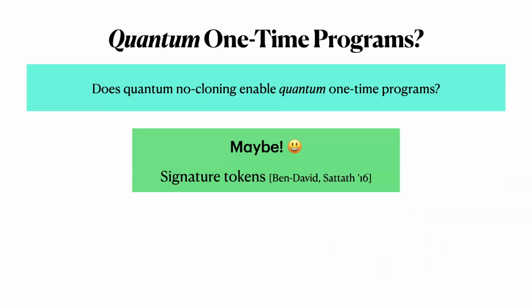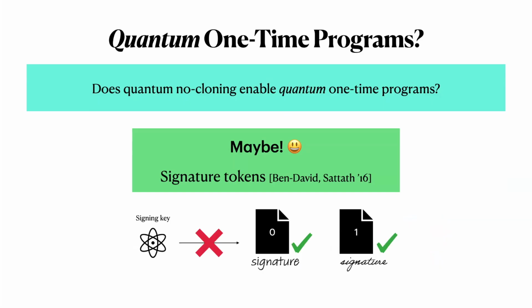It turns out that maybe we could construct one-time programs in the quantum setting. In 2016, Ben-David and Sattath constructed signature tokens, which are essentially quantum one-time programs for the signing function. So they show that given their quantum signing key, you can sign any one message of your choice, but you can't produce signatures on two different messages.